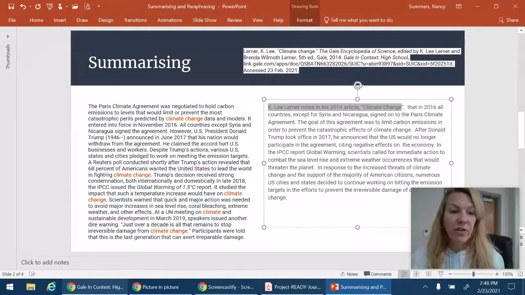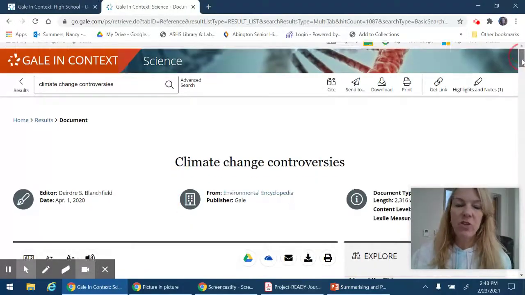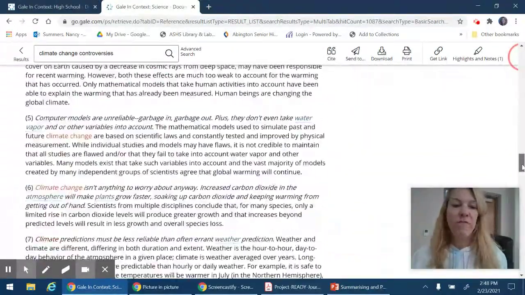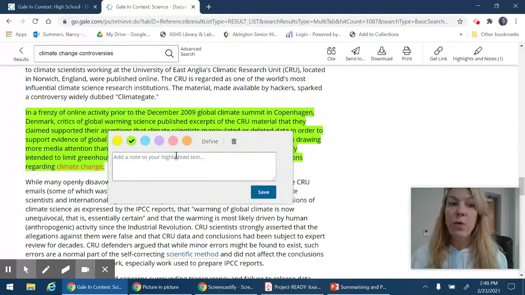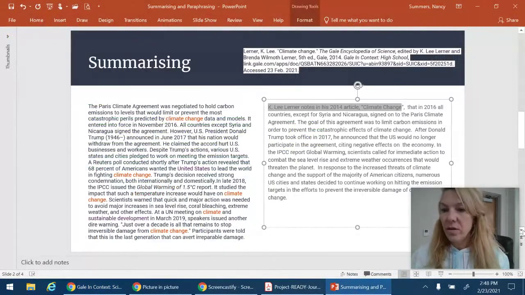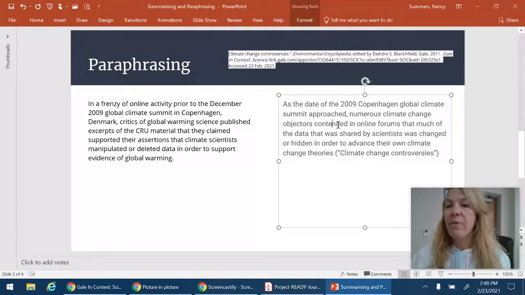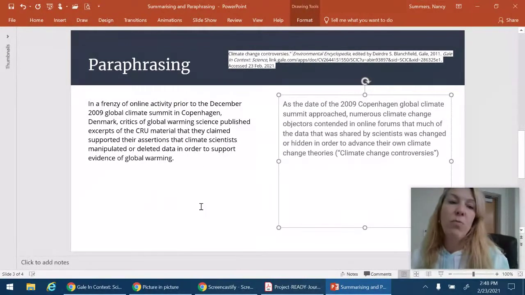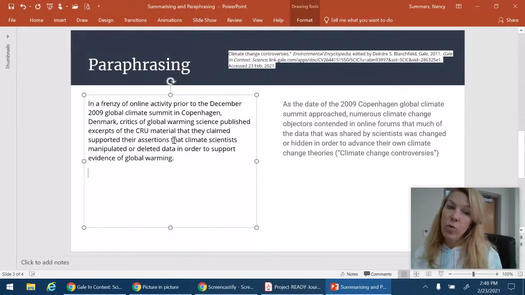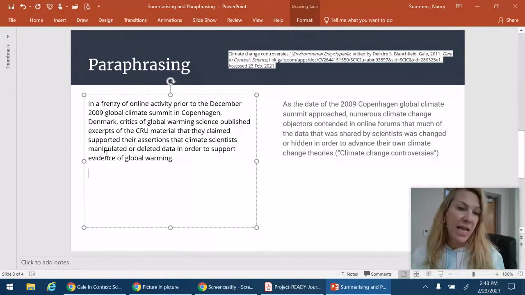Okay, look at another example. Here's an article, again, on climate change. I've read through and I found another paragraph right here that I want to paraphrase. I copy it here, and here is the original on the left and my paraphrase on the right. And what I have done is I've reworded things, and I've used synonyms and different ways of sharing the information.